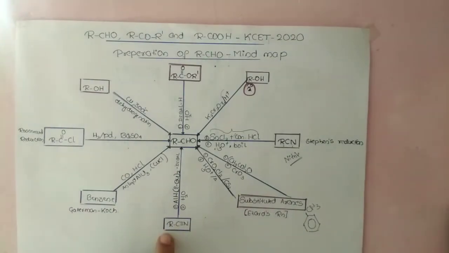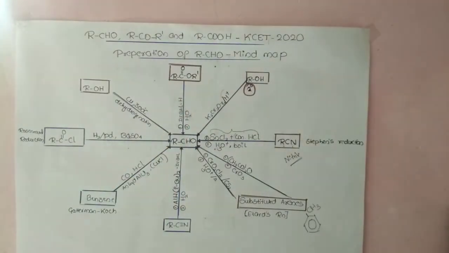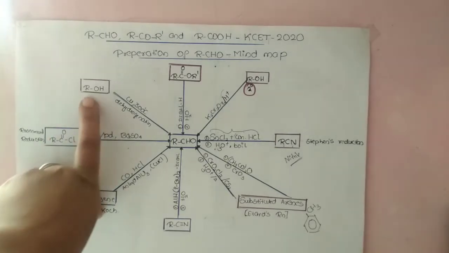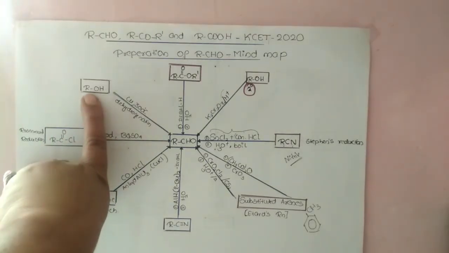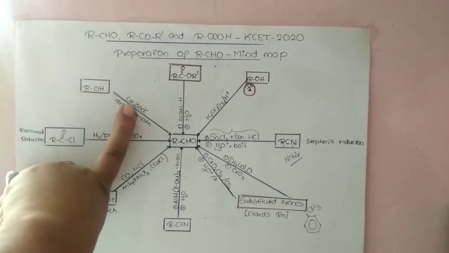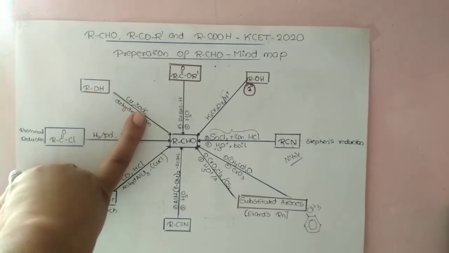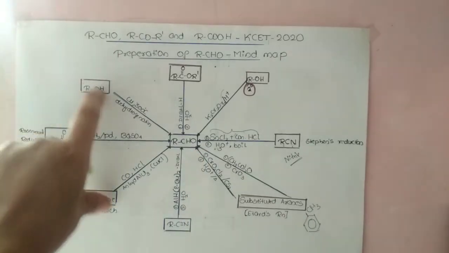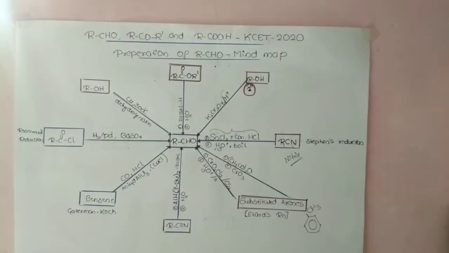An ester or alkyl cyanide upon treatment with this reagent gives what? The aldehyde. Next one is, come over here, that is alcohol. Alcohol when treated with copper at 300 degrees Celsius will give what? Aldehyde. This we have even studied in the alcohol chapter itself. Primary and secondary alcohols when treated with copper undergo dehydrogenation to give aldehydes and ketones. When it comes to tertiary alcohol, it gives the respective alkene. Please check my previous video, where we have more information about that.